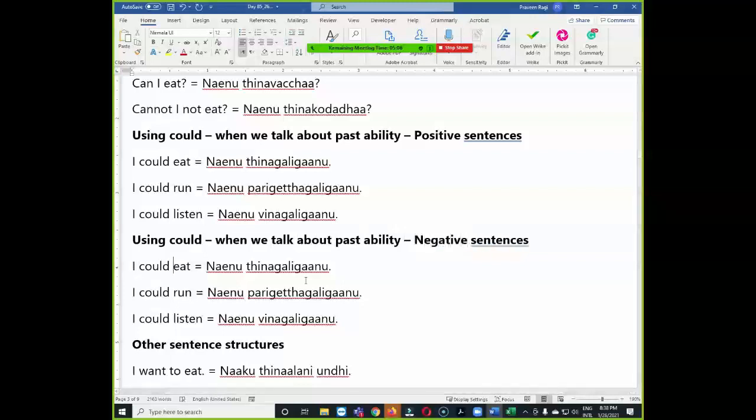For example, I could not eat. This is past tense. నేను తినలేకపోయాను. So similarly, I could not run. నేను పరిగెత్తలేకపోయాను.